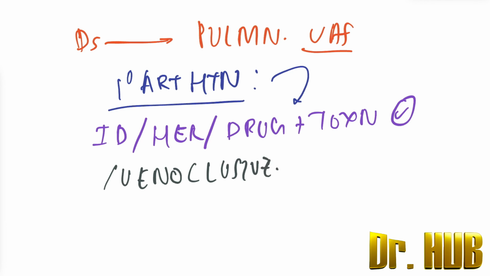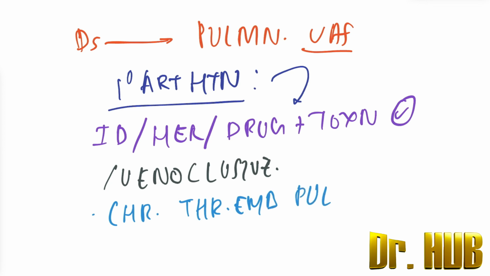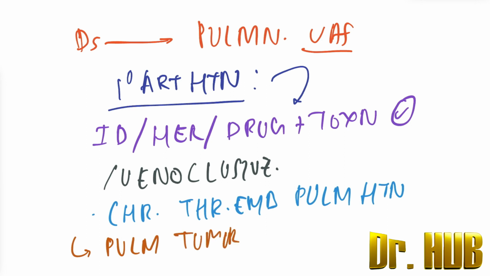Next is chronic thromboembolic pulmonary hypertension. And next is the involvement of pulmonary tumor thrombotic microangiopathy.